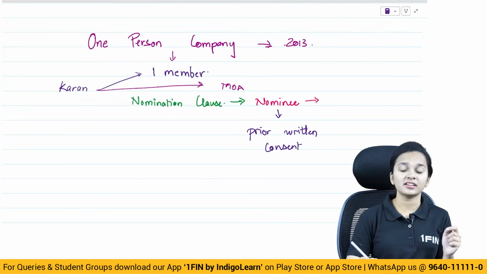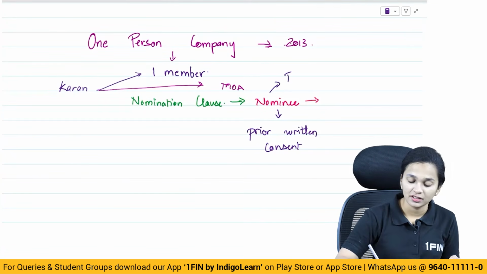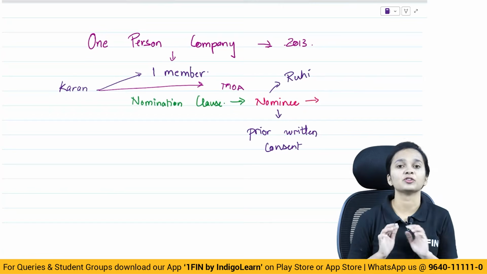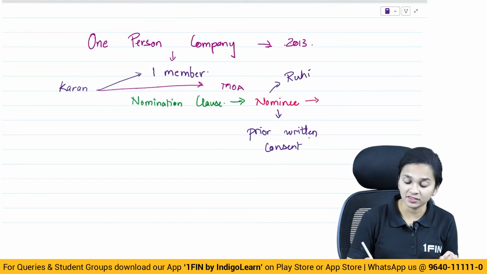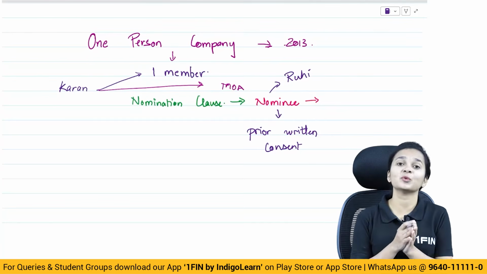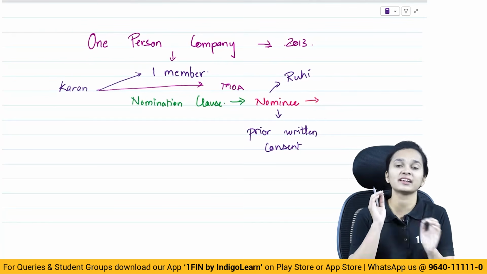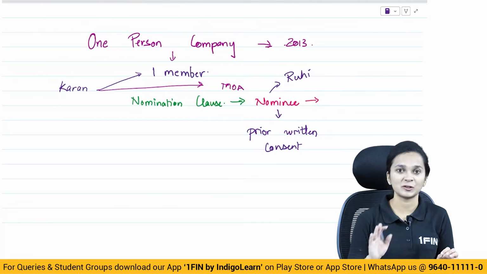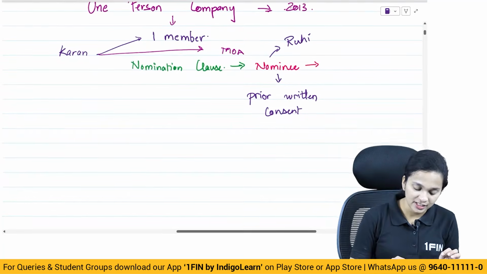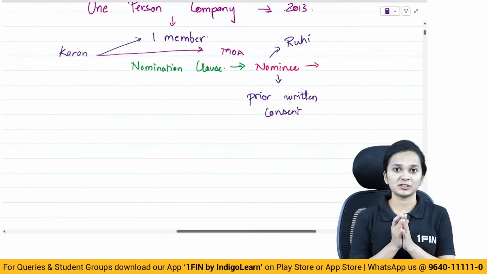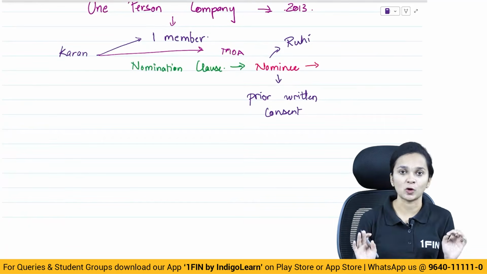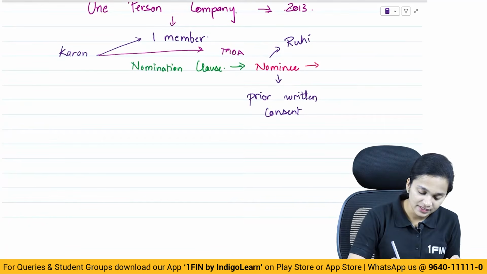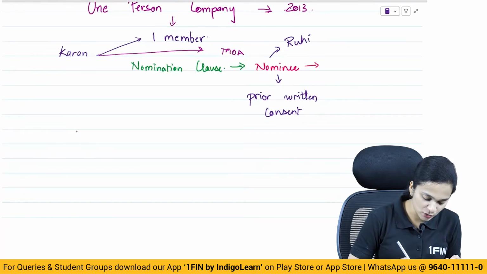So let's say Karan is appointing Ruhi as his nominee. In this situation, Karan will have to first obtain a written consent from Ruhi, and only then can he appoint her as his nominee. Now say the company has been incorporated, and Karan has appointed Ruhi as his nominee. However, there can be two situations which may arise here.